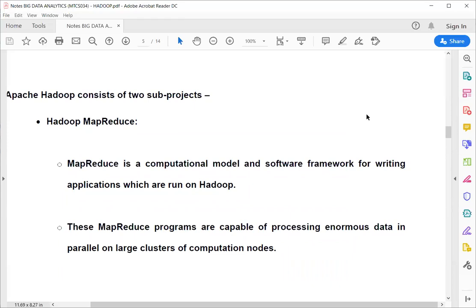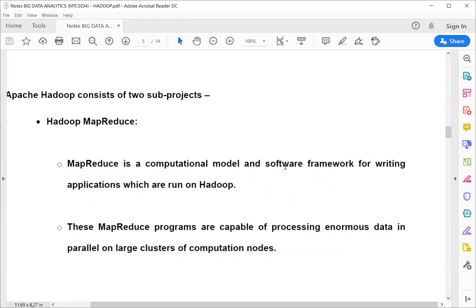In the first phase, it distributes your data to multiple devices and keeps a record of which computer has which data and what type of processing is happening on a particular system. And after processing is completed by the multiple devices, the reducer takes back that information, processes it and gives you the final result. So it is basically a computational model and software framework.